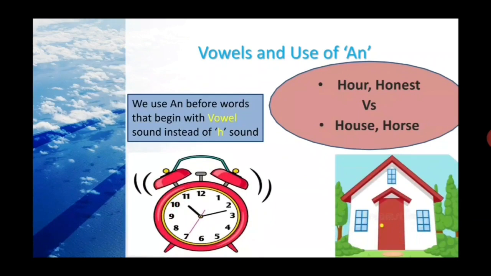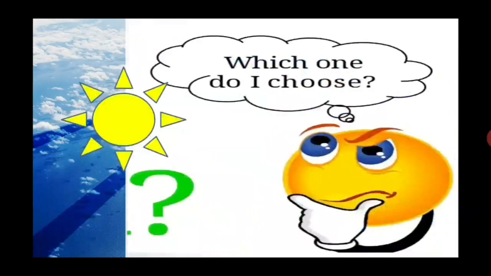But in the case of house and horse, it's different. The h sound is pronounced, the consonant. So in the case of hour, you have to use an hour, an honest. And in the case of house, horse, home, you have to use a house, a horse, like that. Understand? I hope so. Let's go for the rules that are given in your grammar gear book.